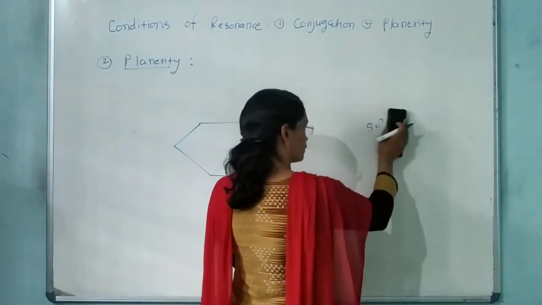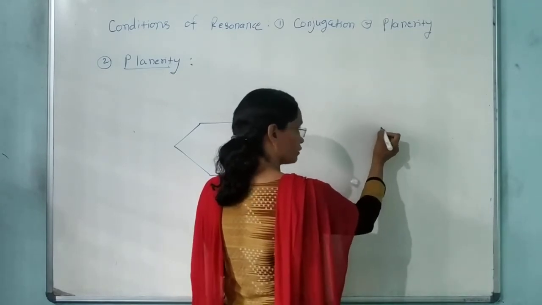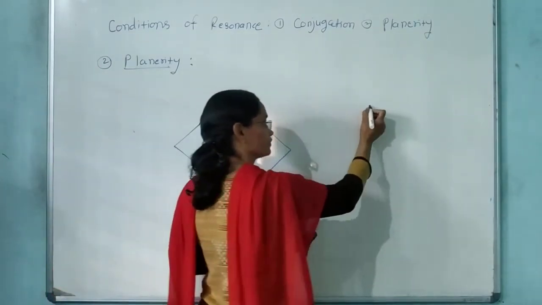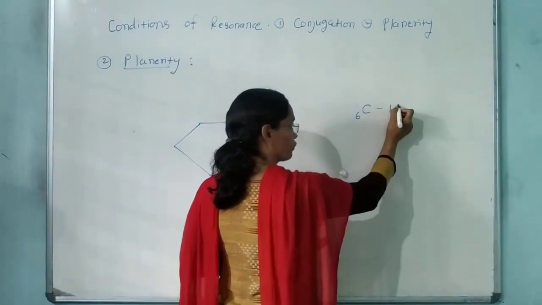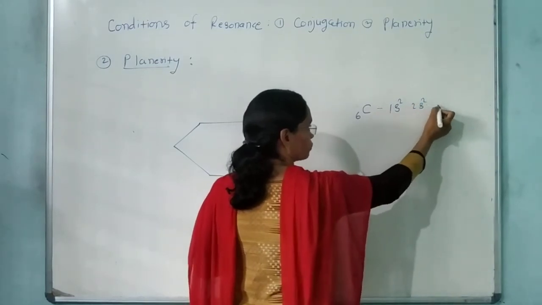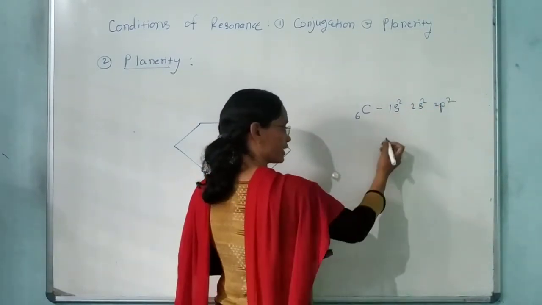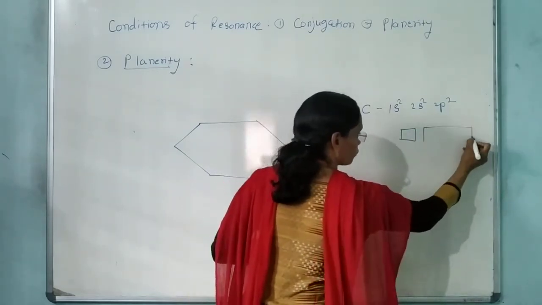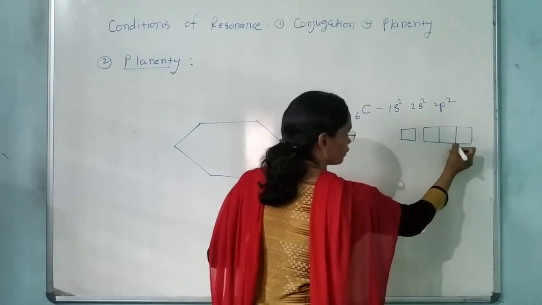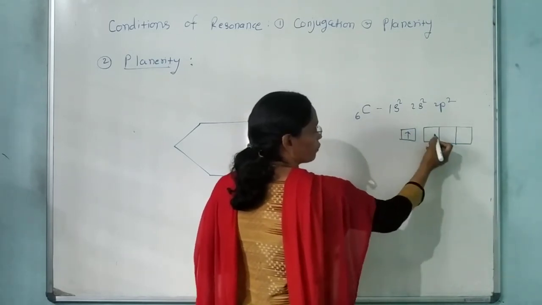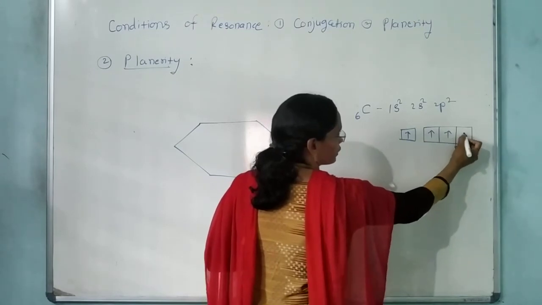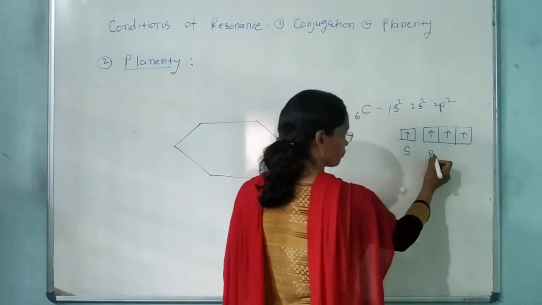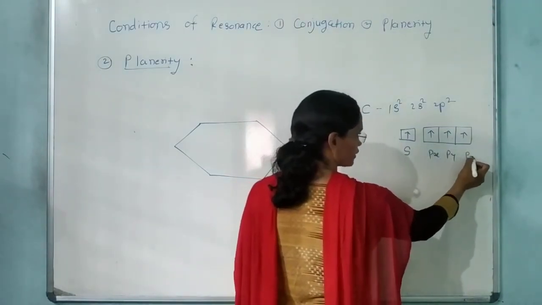sp2 hybridized means 1 s orbital. कार्बन का इलेक्ट्रॉनिक कॉन्फ़िगरेशन इन एक्साइटेड स्टेट क्या है? कार्बन का एटॉमिक नंबर 6. कॉन्फ़िगरेशन 1s2, 2s2, 2p2. In excited state, one of the electrons from the 2s gets promoted to the 2p orbital. You might have studied all these things in chemical bonding. Okay, this is 1, this is 2, and this is 3. Now this is s orbital, this is px, this is py, and this is pz.